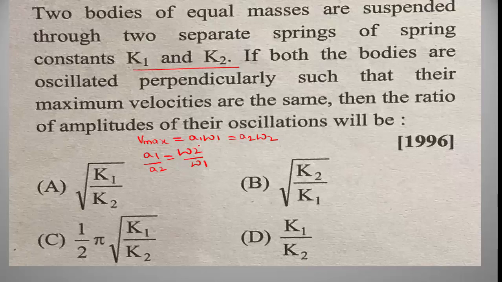Here omega is equal to root of K divided by M. Then A1 divided by A2 is equal to root of K2 divided by M over K1 divided by M. Here M gets cancelled, so A1 divided by A2 is equal to root of K2 divided by K1. Option B is the right answer.